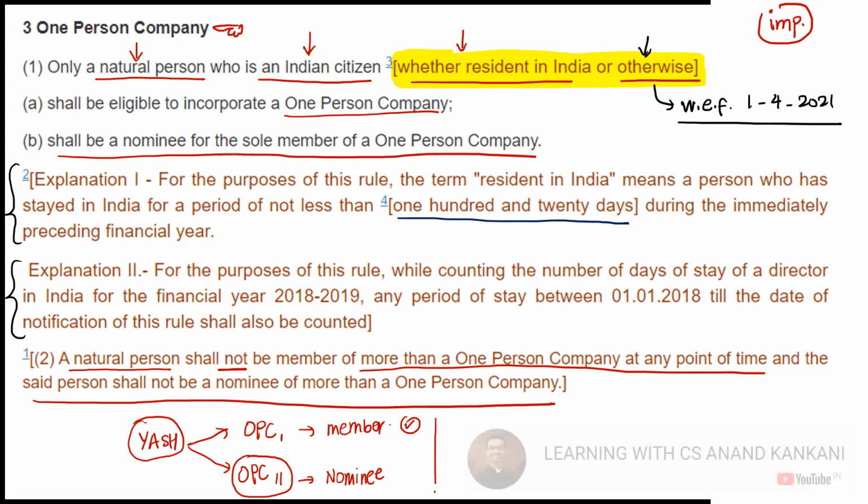So we want foreign direct investment in India, so more investments will take place in India. Earlier NRIs were not allowed to incorporate an OPC; now they are allowed to incorporate an OPC in India. Guys, is this clear? Do you understand the logic?